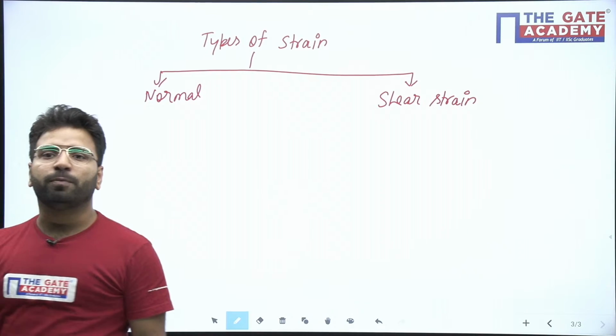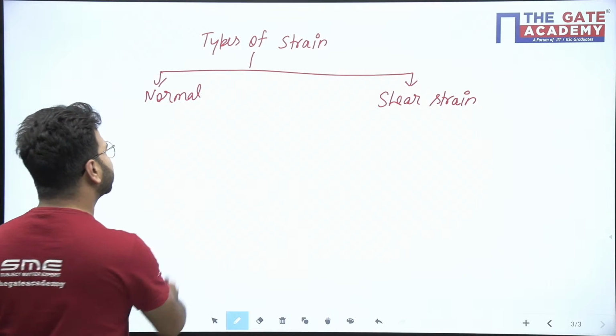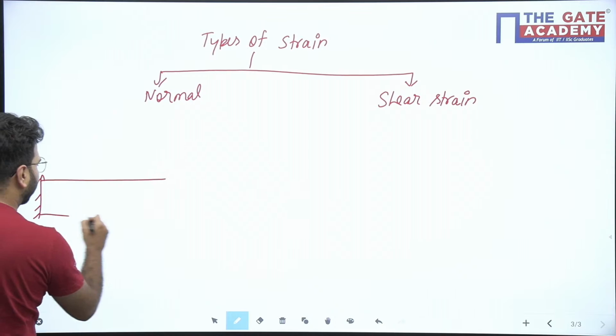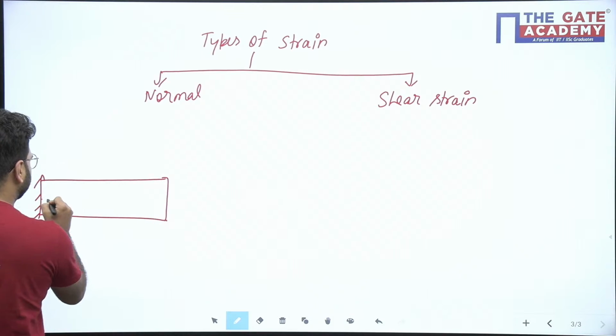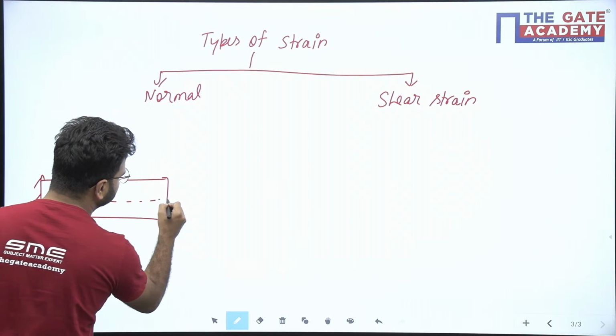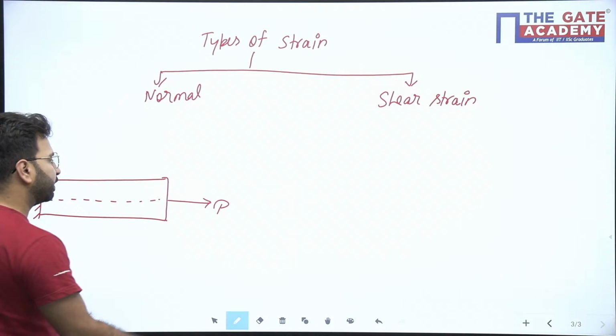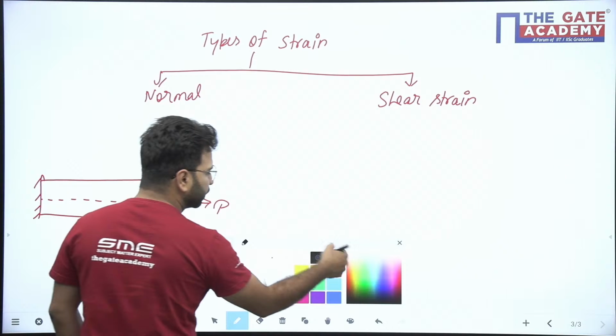Again, normal strain, we have three types. Meaning is, if we have one bar subjected to axial force P, then definitely this bar will deform. How will this bar deform?